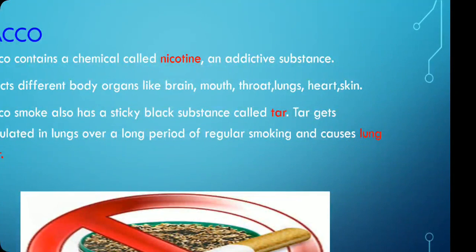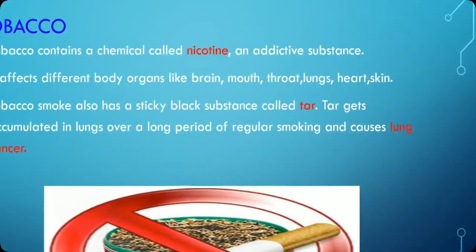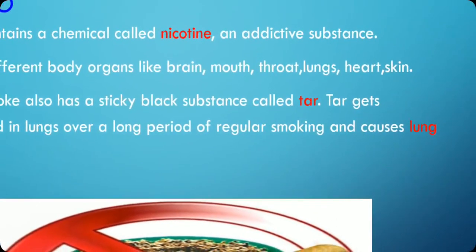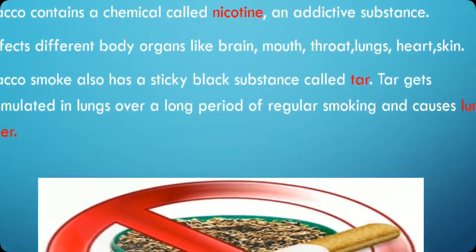That black tar. This tar is a sticky substance, so it gets deposited in the lungs and accumulated in someone's body and causes lung cancer. Because of regular smoking, the tar gets deposited into one's lungs, and they cause lung cancer. Besides lung cancer, there are different organs that are also affected.